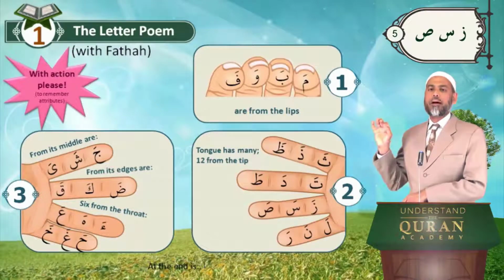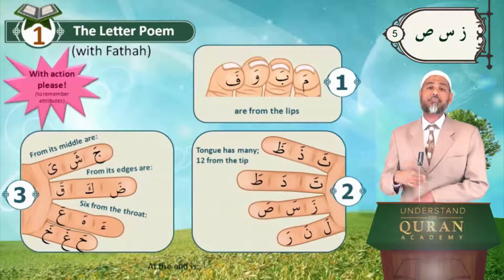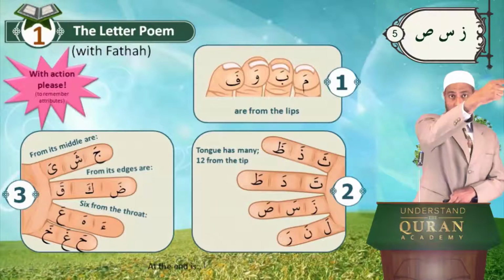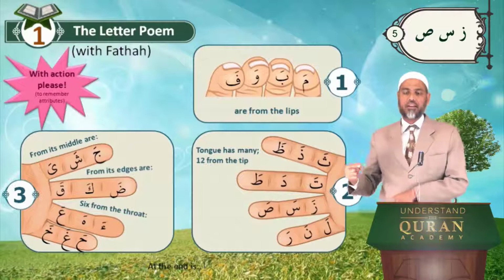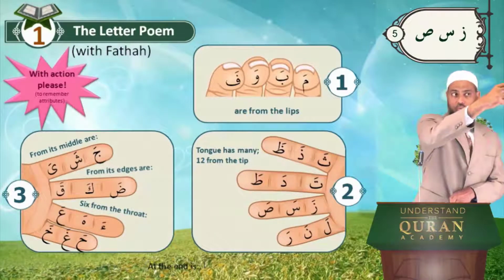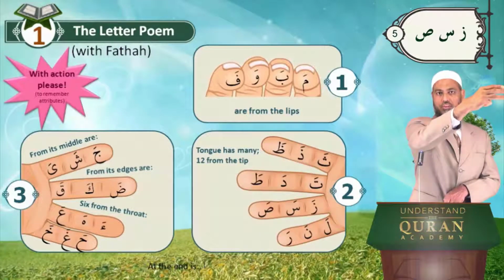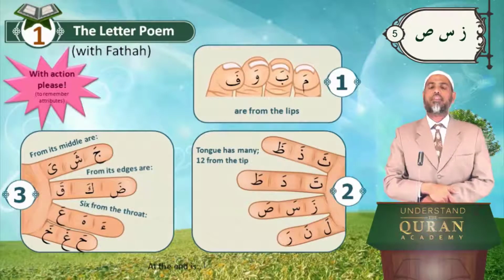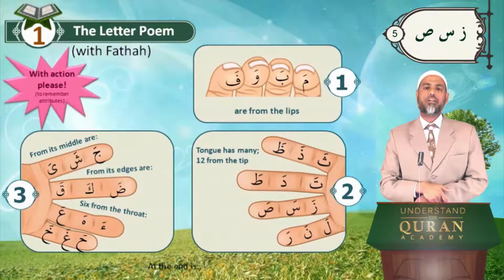Well, our poem is taking shape. Here we have ma, ba, wa, fa are from the lips. Tongue has many, 12 from the tip. Tha, the, dha. Dha is very thick and high. Ta, da, ta. Ta is very thick and high. Za, sa, sa. Sa is very thick and high. That's an interesting combination. The 3 in the end are very thick and high, and those last 3 letters are the ones that we will learn today.